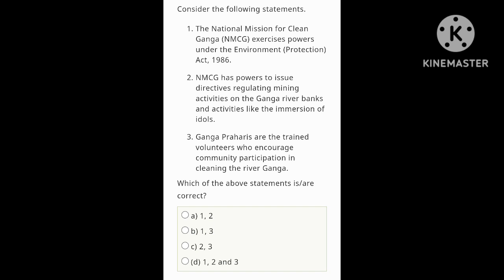Ganga Prahari are the trained volunteers who encourage community participation in cleaning the river Ganga.